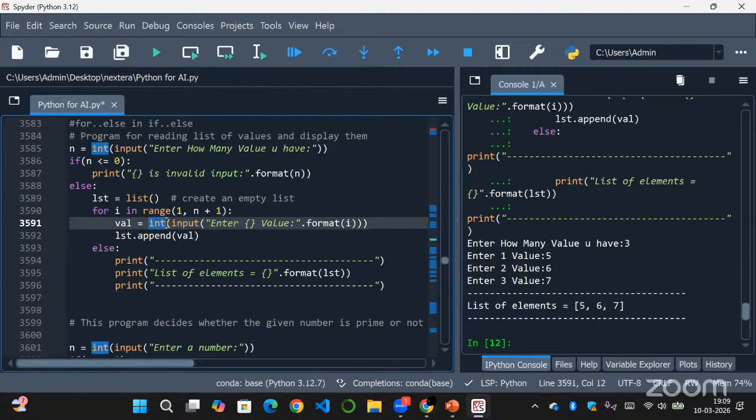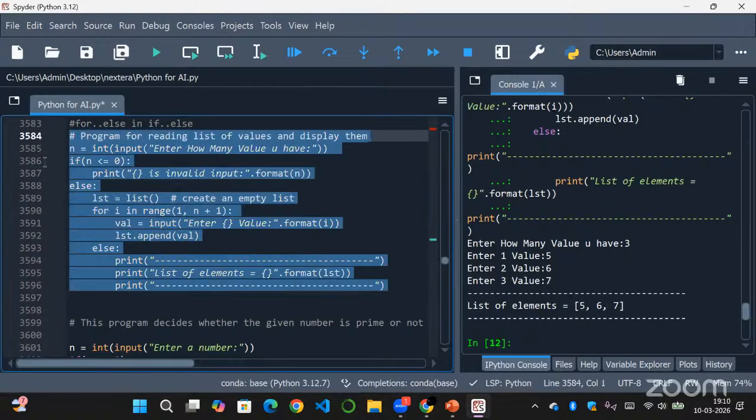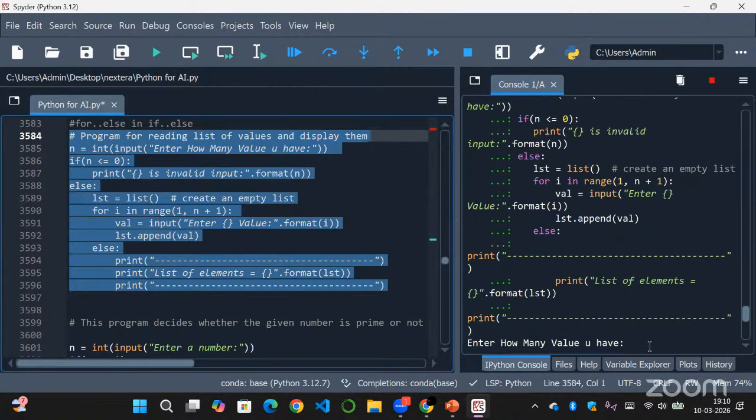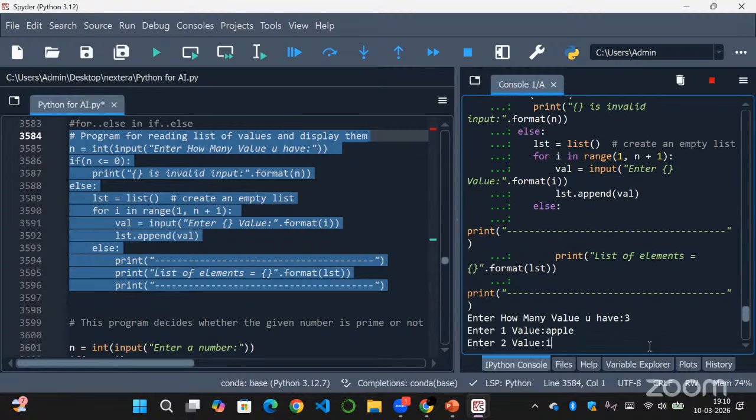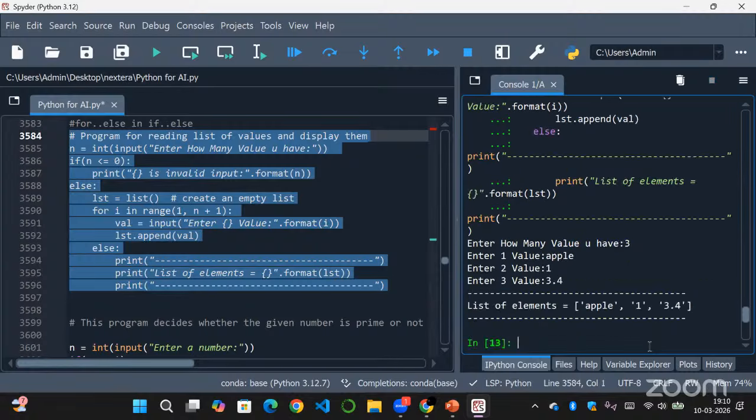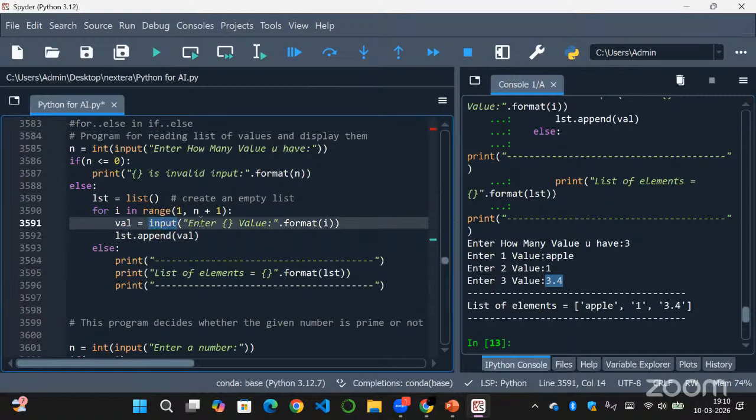If we don't do the typecasting here, it will take any kind of string. That may be a number or any kind of string. So let's say I'll be giving 3 values: apple, 1, 3.4. Each of the values, if you see, this is a text, so this is a string. Then this is a number and this is a float value, right? But as I'm not doing any typecasting here, it will be taken as a string only because of the input